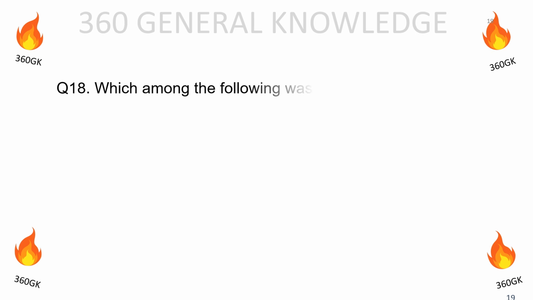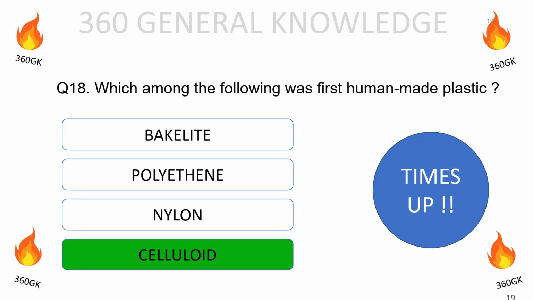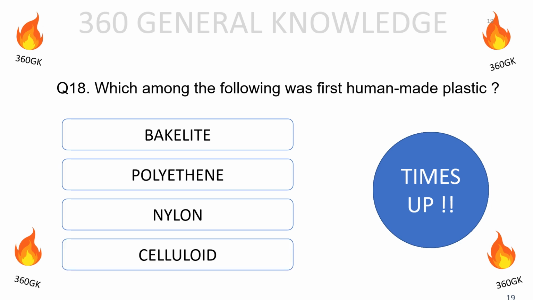Which among the following was the first human-made plastic? Bakelite, polythene, nylon, celluloid. The correct answer is celluloid.